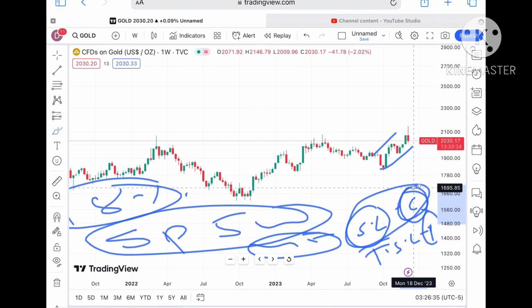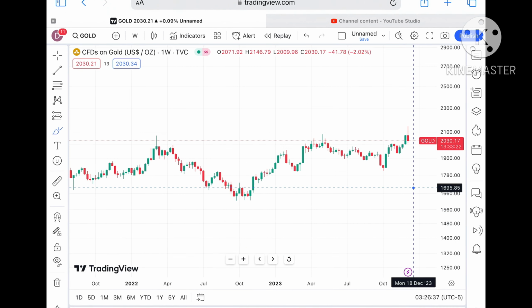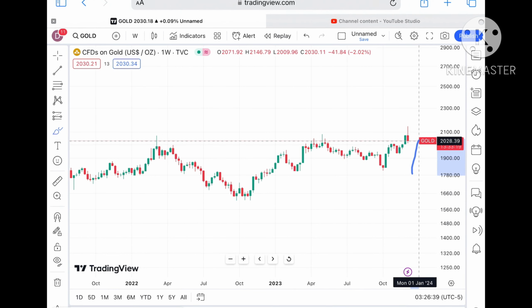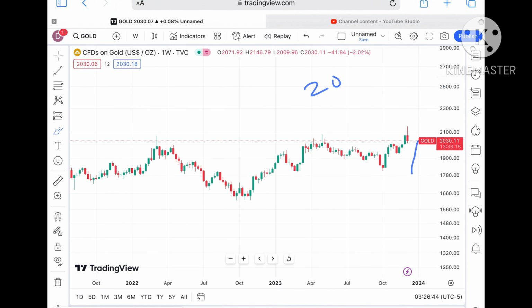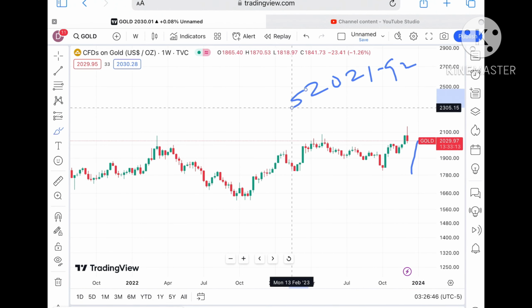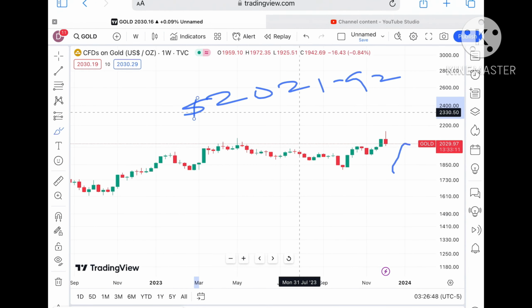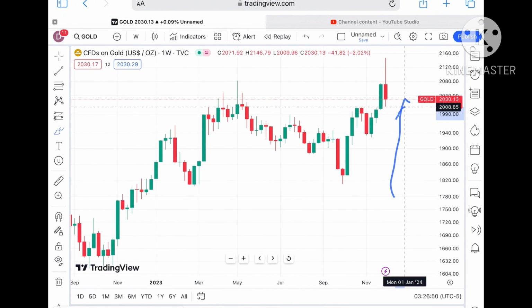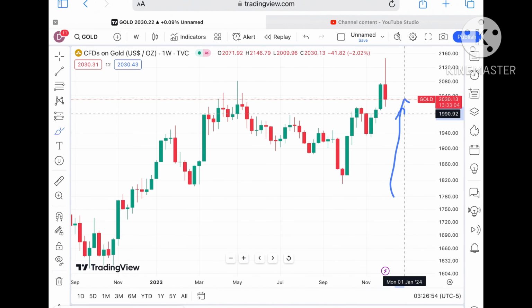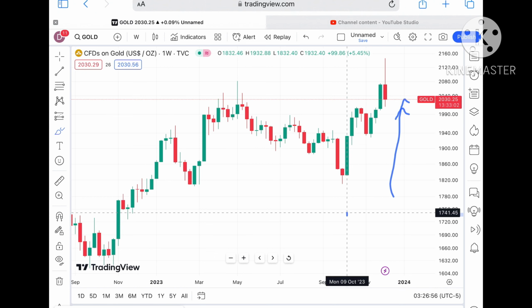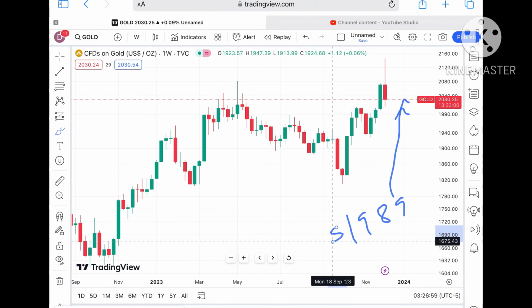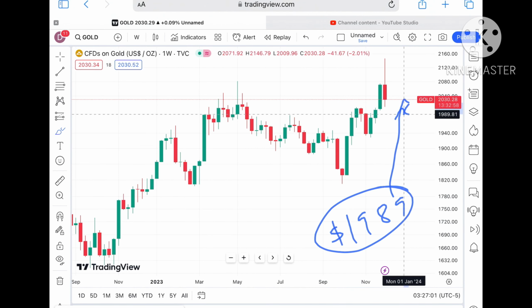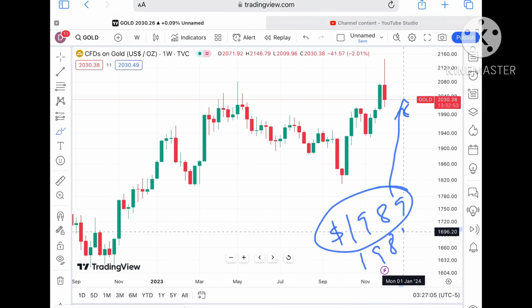So suppose the price doesn't sustain, we can see it will go further down, and yes, a probability of going towards $2021.92. And if the price started moving below that particular level, chances are very high it will fall further, and a probability of going towards 1989 is there. And if it started moving below that particular level, a further fall we can see towards a level of around $1984.